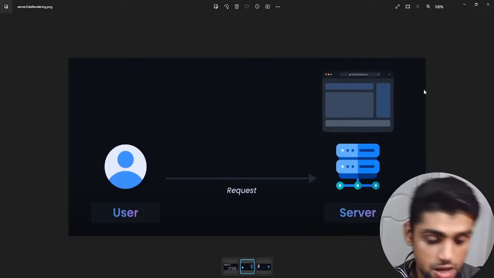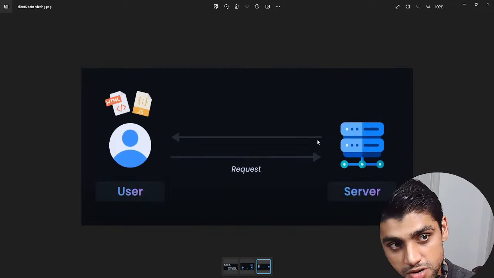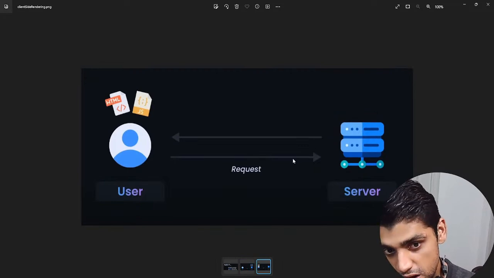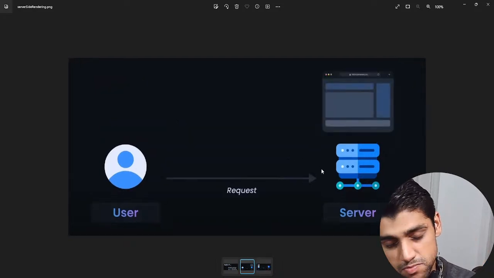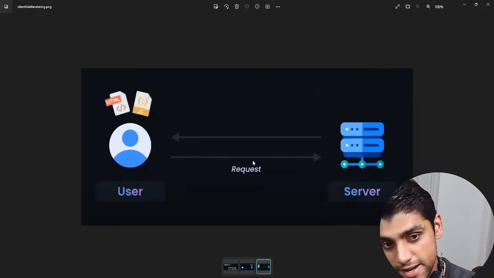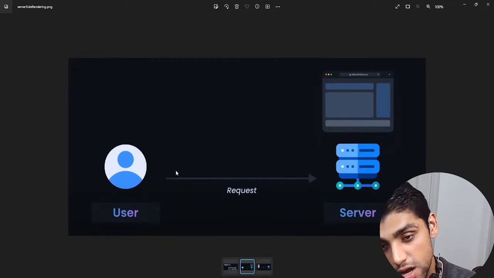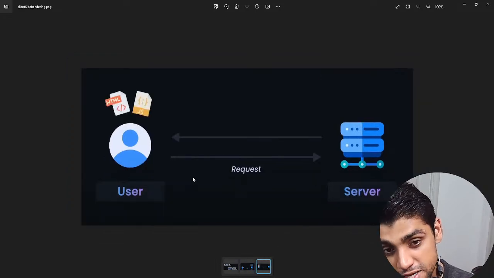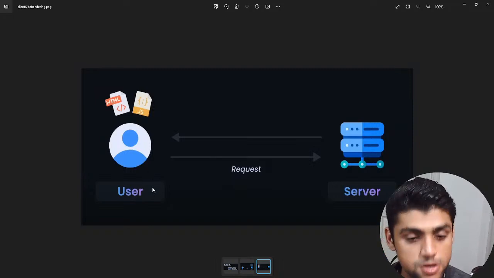By default, everything in Next.js is server-side rendered, and you can change it to client-side rendering if the need arises. And you might ask, when will the need arise? Well, server-side rendering is much faster and much better for SEO, search engine optimization. But it might not always work for you, because when you want to use states, hooks, and other interactive components, you have to do that through the client side, the browser side, or change it to client-side rendered. And I'll tell you the way to do that as well.